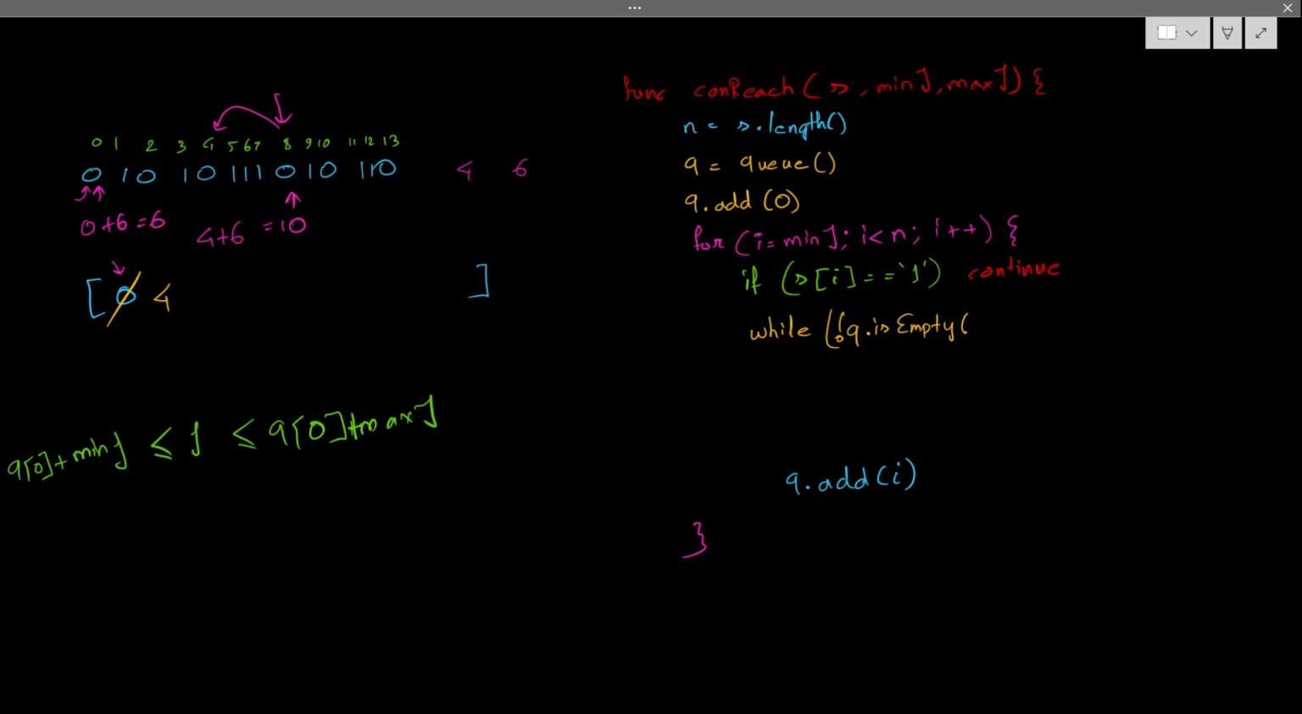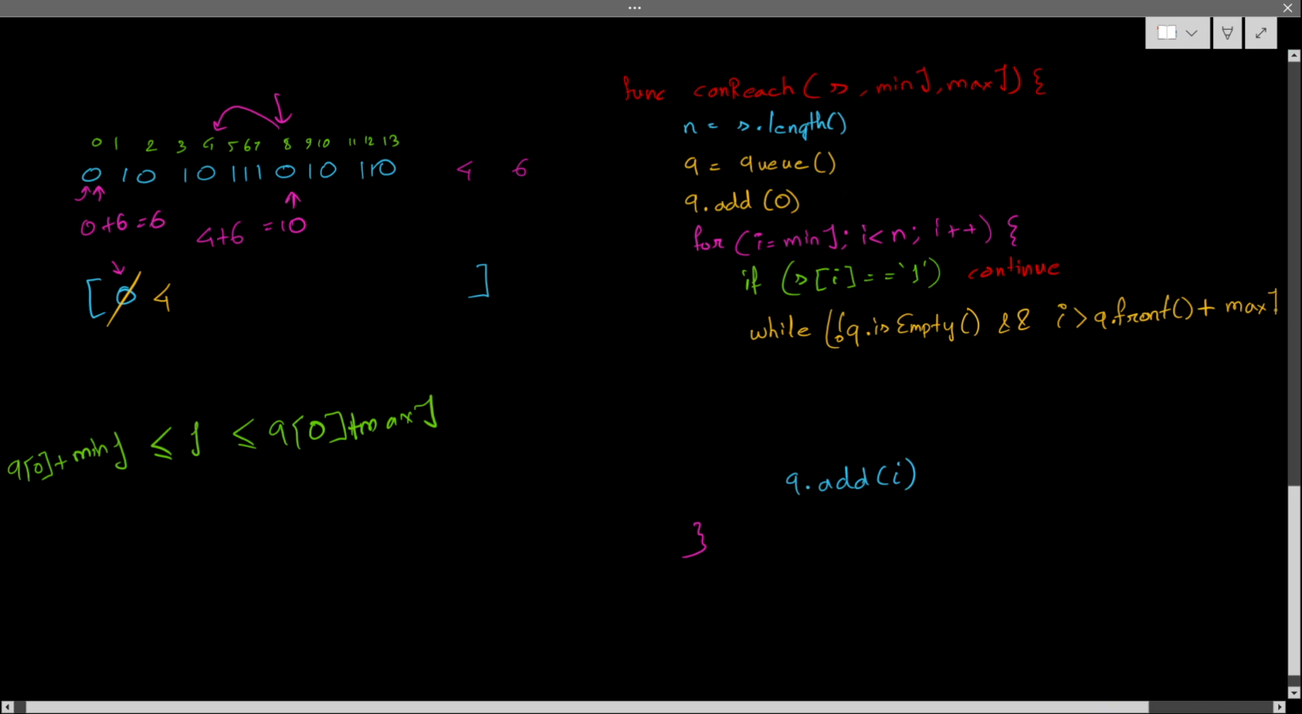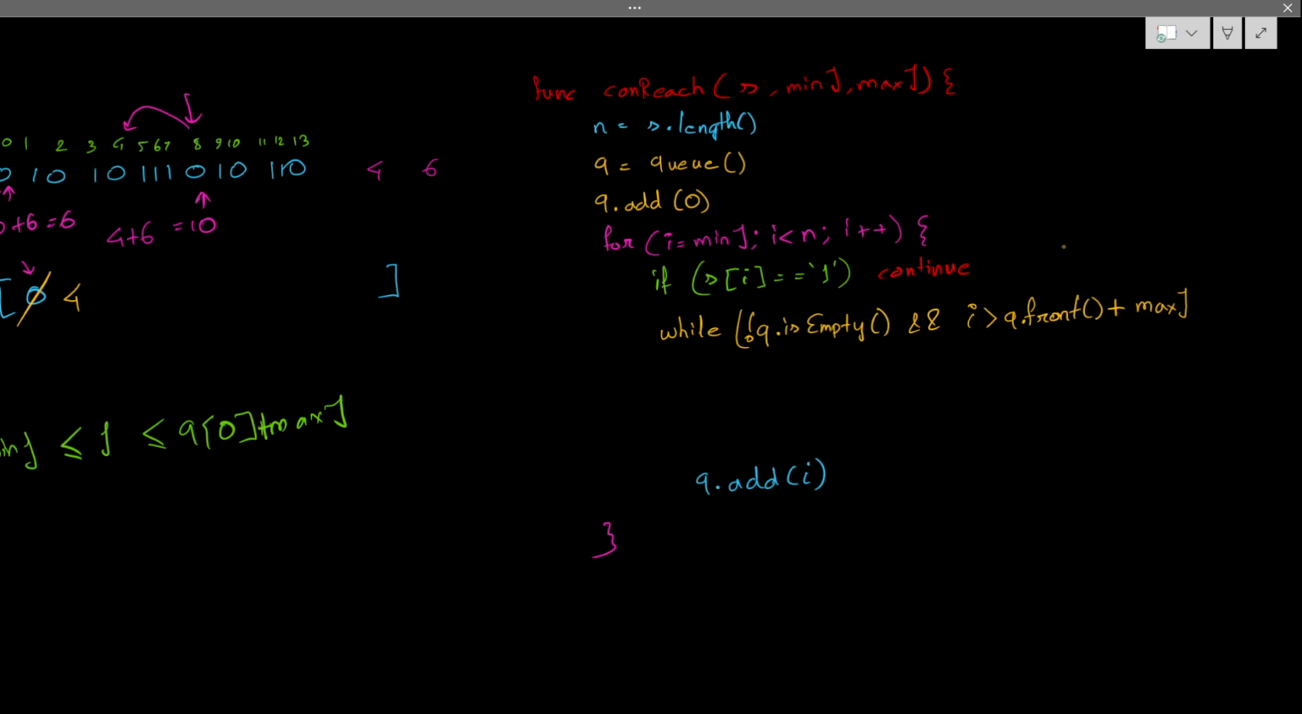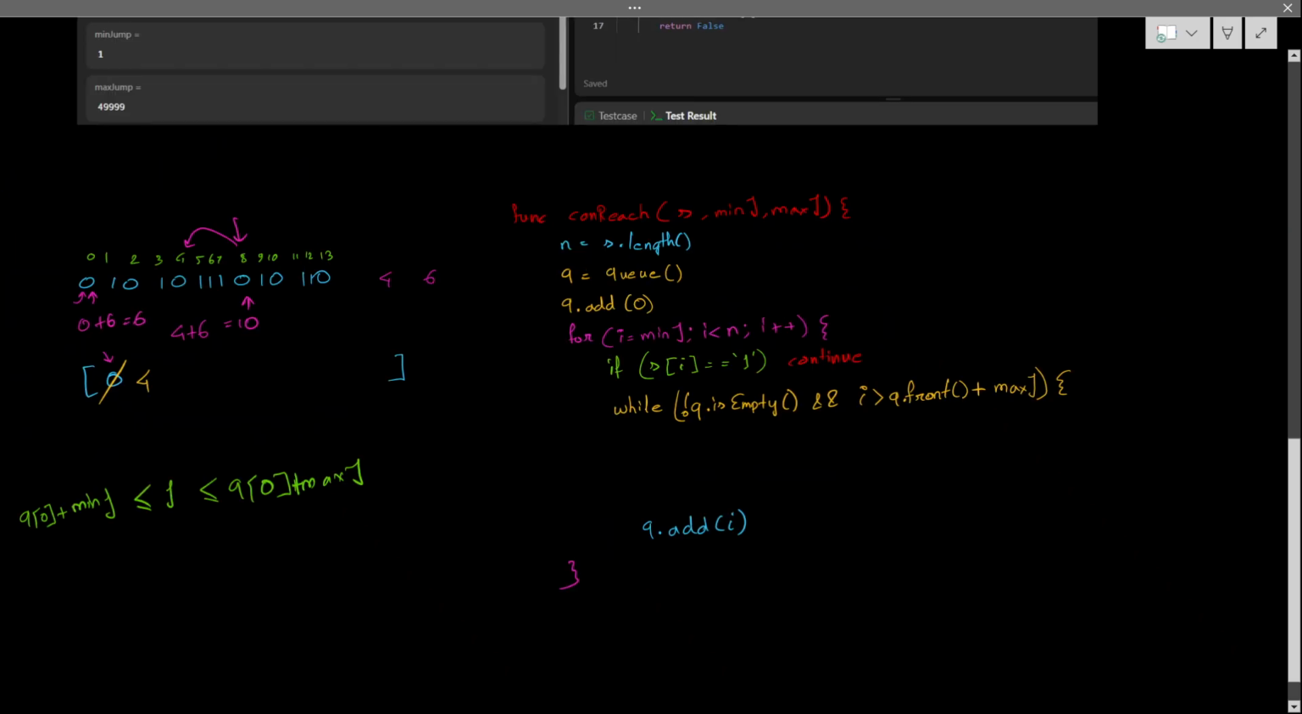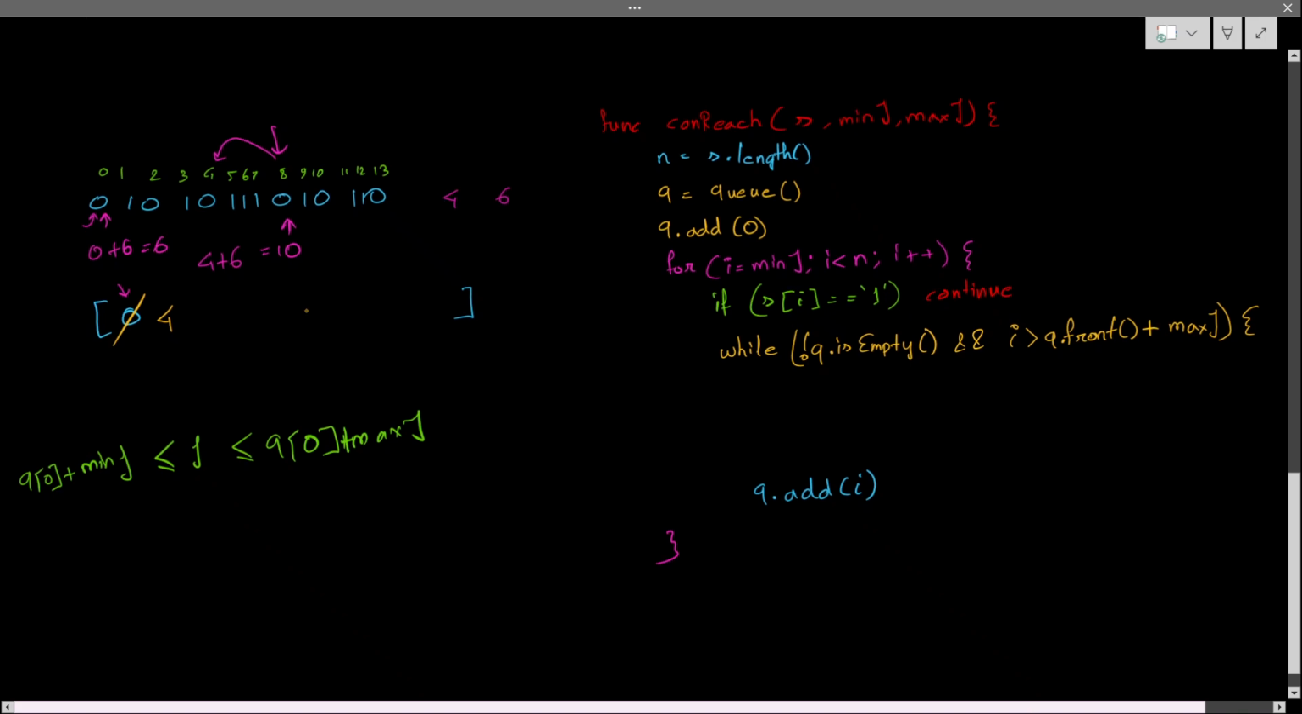If the queue is not empty, then I am checking. If my current index i is greater than the front of the queue plus my maximum jump, at that time I have to pop the item. Correct. So that's what I'm doing here.